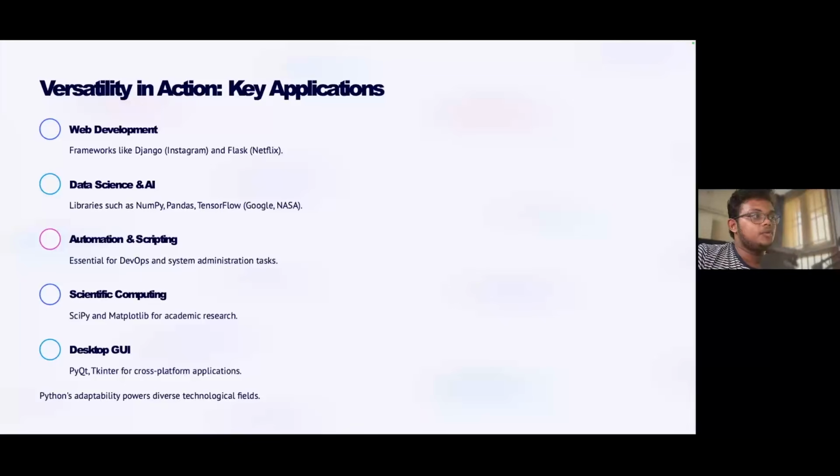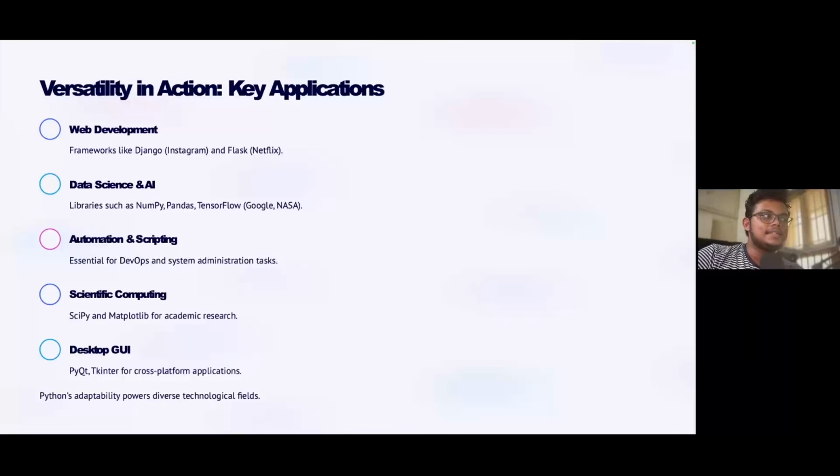And scientific computing. As I said before, Python is used for many other scientific needs, such as astrophysics, and matplotlib for academic research. Matplotlib is nothing but a library which is used for visualizing a given data or a set of data.